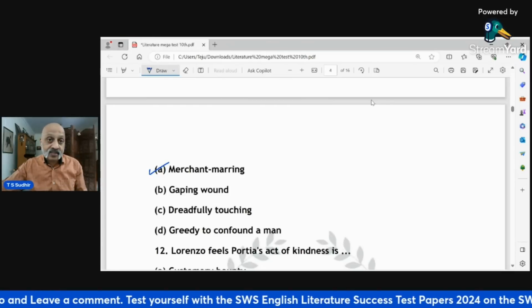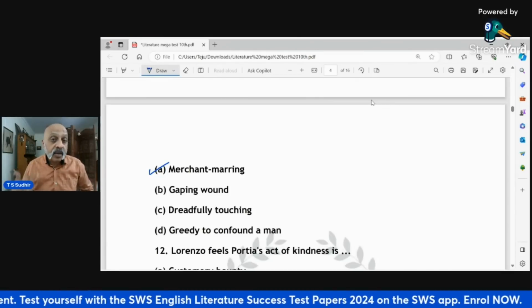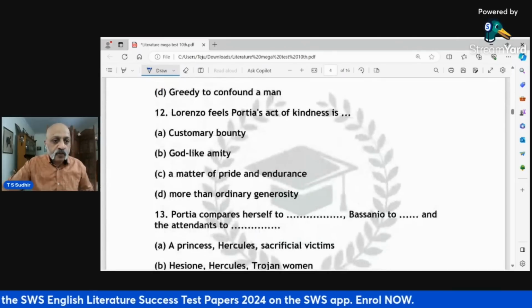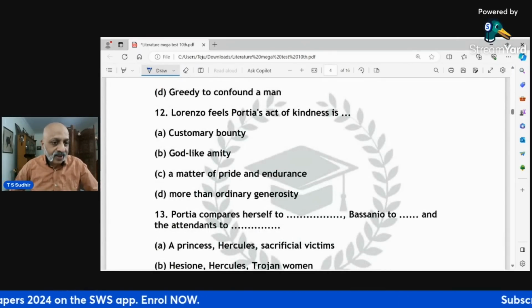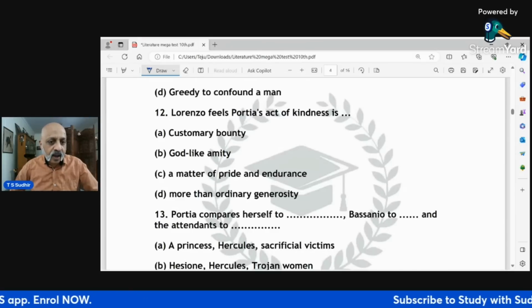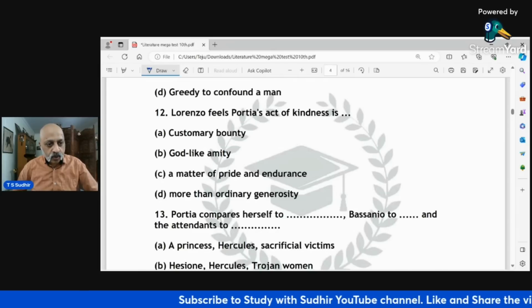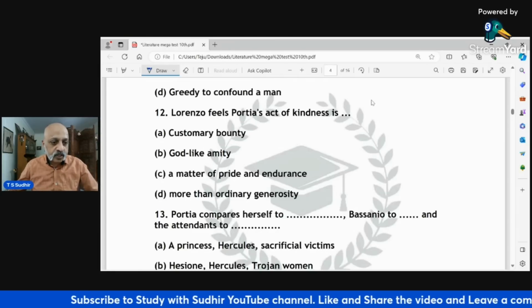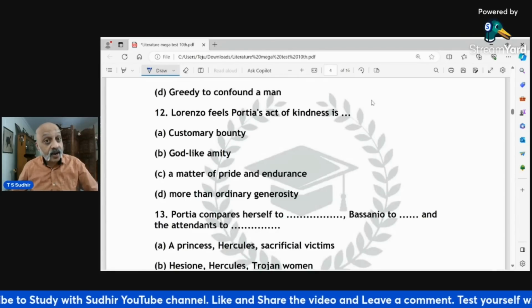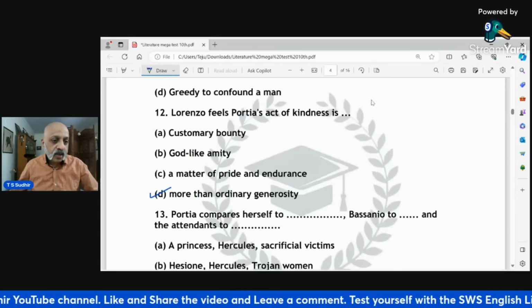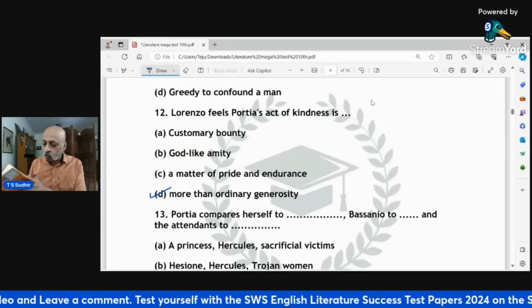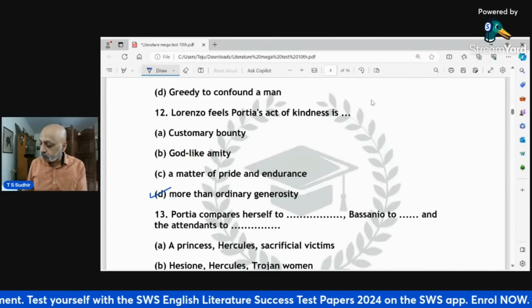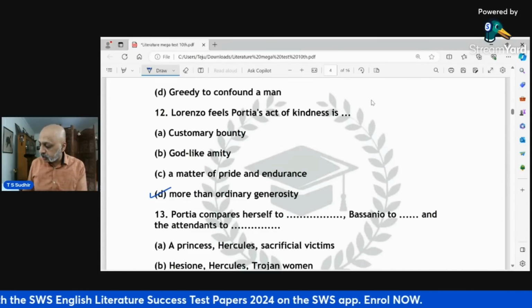So you need to, as I said, read the play many times. Lorenzo feels Portia's act of kindness is customary bounty, godlike amity, a matter of pride and endurance, more than ordinary generosity. Okay, the correct option to this, now this actually was a little confusing. I discussed this with my students also. It will be more than ordinary generosity. This comes in Act 3, Scene 4, when Lorenzo and Portia are in conversation with each other.